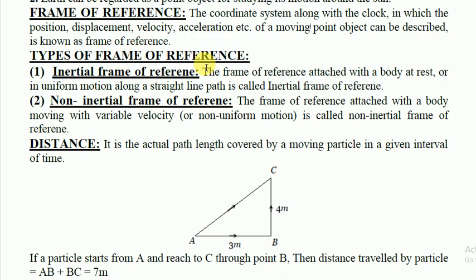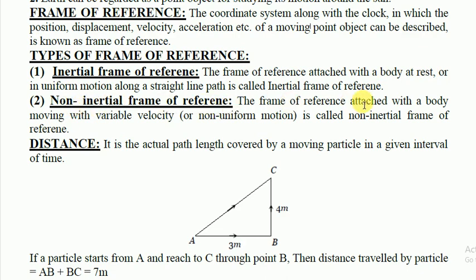So the frames of reference are of two types. First one, inertial frame of reference. An inertial frame of reference is one which is at rest or in uniform motion. Similarly, non-inertial frame of reference.